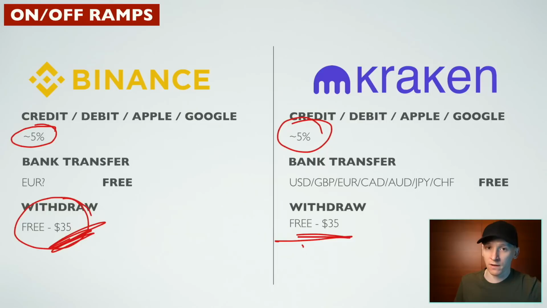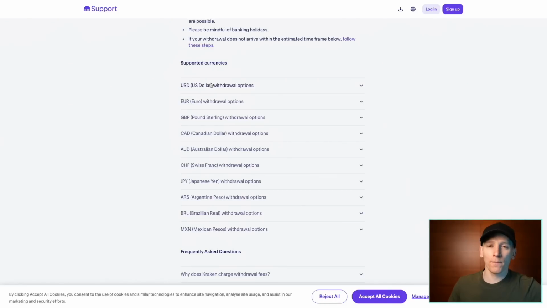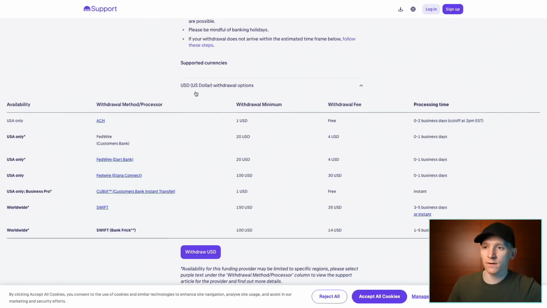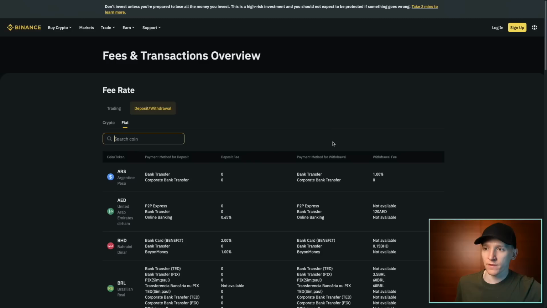So in the UK, I think it's free because you can use Faster Payments, or maybe like £1. If you're using dollars over Swift, it's going to be up to $35. If you want to check the different withdrawal options and costs in your region, I'll link the support pages of Binance and Kraken down below. So you can see here USD on Kraken, ACH, Fedwire, Swift, and some different costs associated with that.